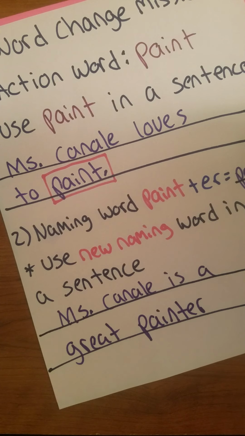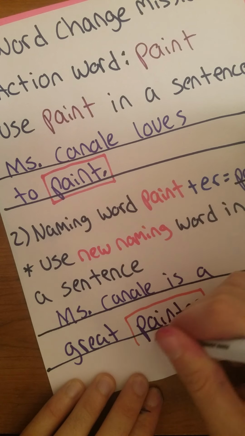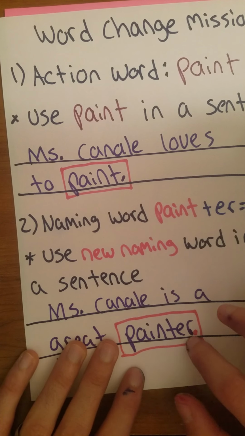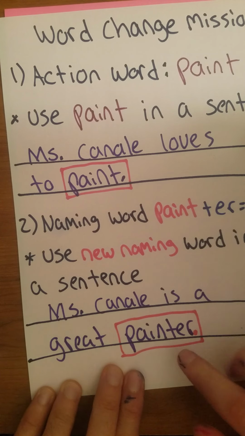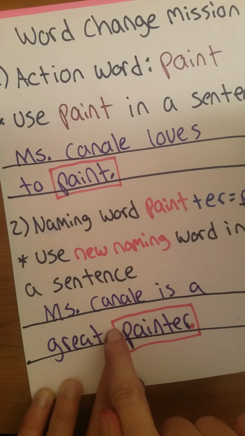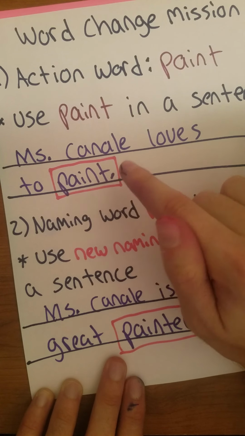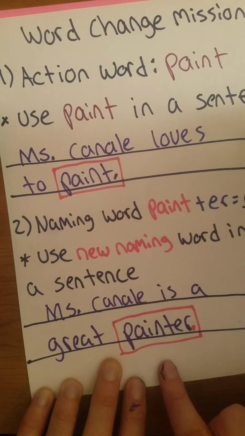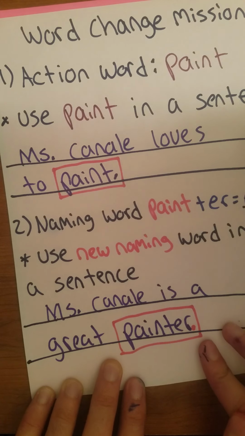Now the word painter is a naming word. Who is the word painter naming in our sentence? Miss Canali is a great painter. It's naming Miss Canali. In our first sentence, Miss Canali loves to paint. Paint is the action. Paint is what Miss Canali loves to do. In our new sentence, painter is naming Miss Canali.